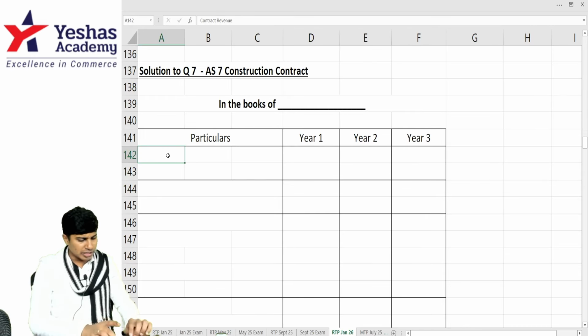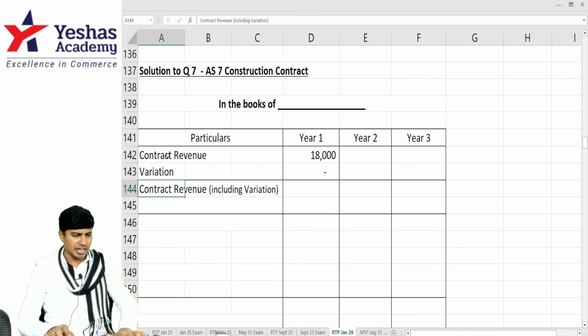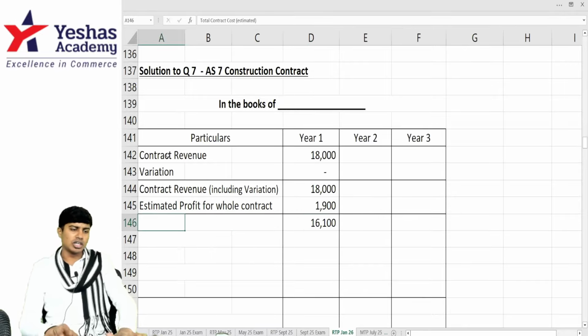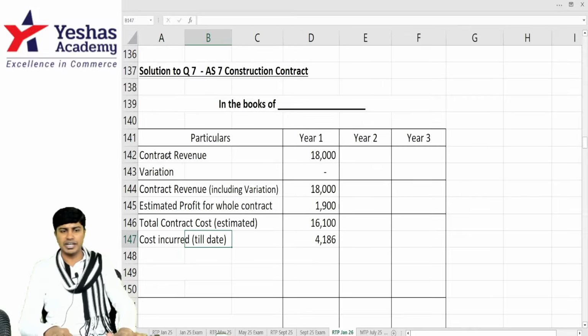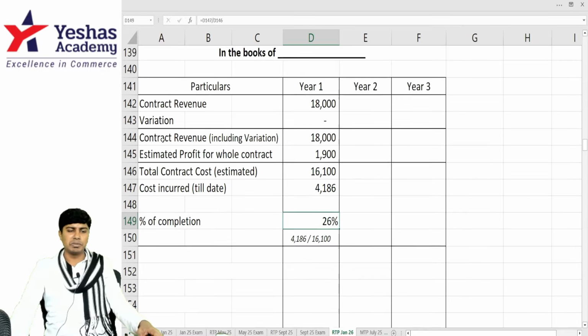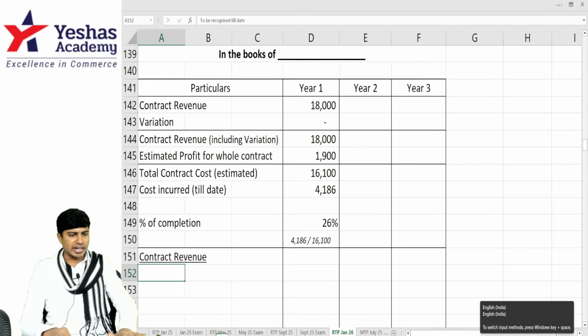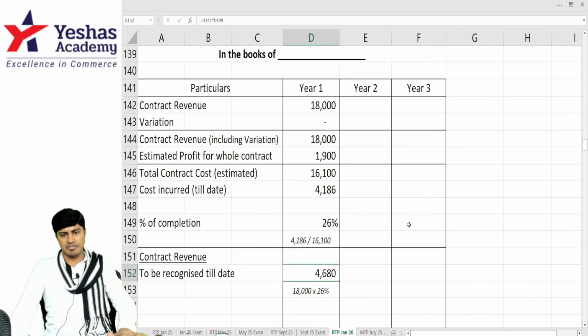Let me show. Contract revenue as given in the question. There is no variation in year 1. It will remain 18,000. I'll deduct the profit that they've told for the whole contract, 1,900. Total contract cost becomes 16,100. The extent to which the cost is incurred is 4,186. If I do 4,186 divided by 16,100, I'll get percentage completion as 26%. So based on percentage completion method, I should book 26% of the contract revenue as my income. Total contract revenue is 18,000. I'll do 18,000 into 26%, which is 4,680 as my revenue till date.